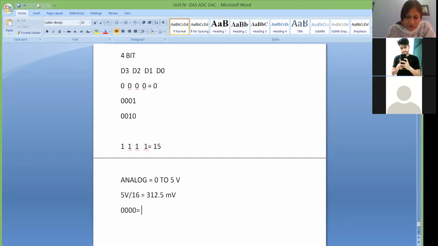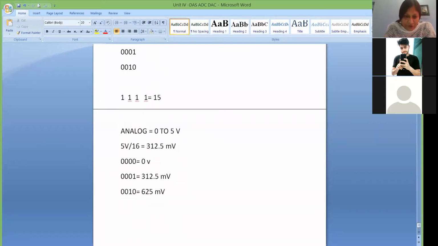Now what will your 0 0 0 0 correspond to? It will correspond to 0 volt. Then what will be your next, 0 0 0 1? It will correspond to 312.5 millivolt. Then what will be your next data, 0 0 1 0? It will be 312.5 plus 312.5, because your one level is 312.5. So what will this be? 625 millivolt. So you understood this concept.